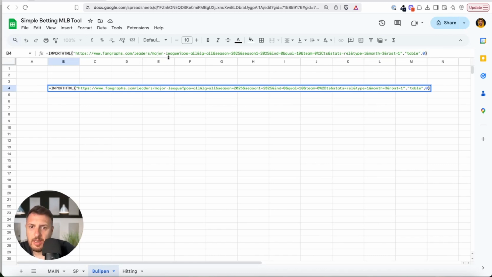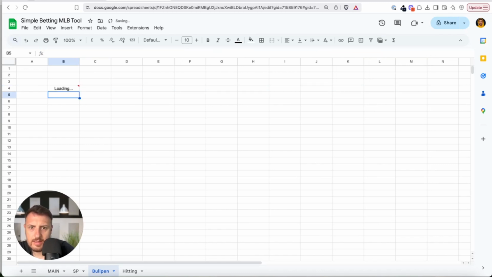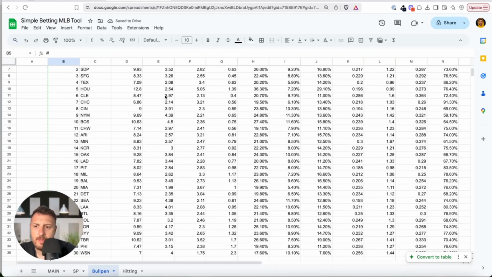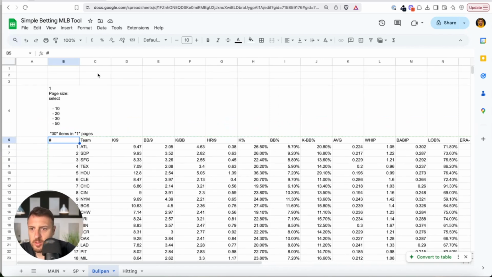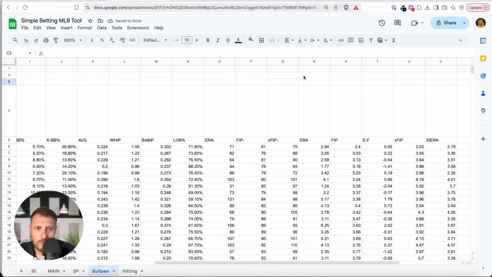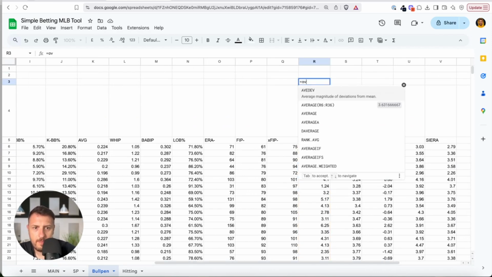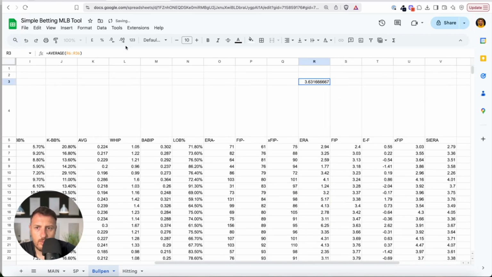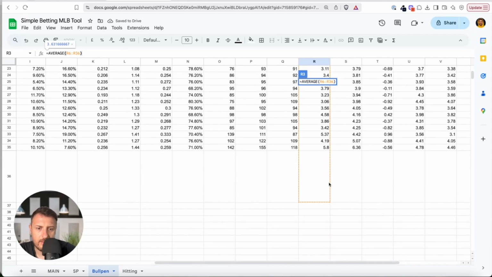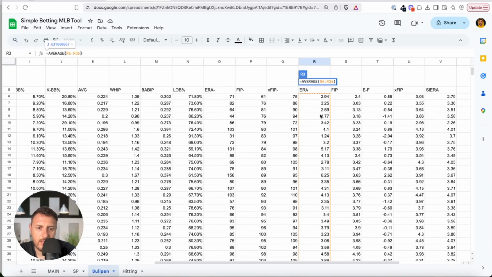And again, I need to change here leaders, and I will check legacy X, and I should have all the teams. Okay, so I have all the teams. What we will focus on, we will also add here average. We will focus on ERA. Average ERA. Here we can leave the correct number, correct range, because the teams will not change.